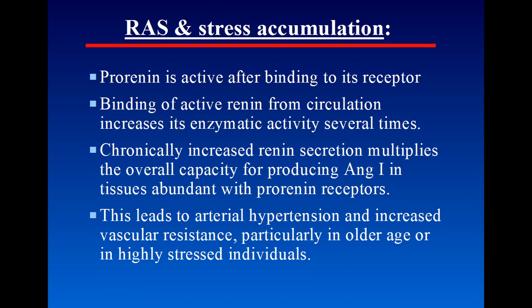To link it with older age and comorbidities, we have to introduce the problem of stress accumulation. The main argument is that prorenin in blood has very little or no activity until it binds to its receptor. On the other hand, renin in circulation is active, but it can enhance its activity several times if it is also bound to the prorenin receptor. And this means that in individuals with chronically increased renin secretion, this binding to prorenin receptor can increase the overall capacity for producing angiotensin 1.